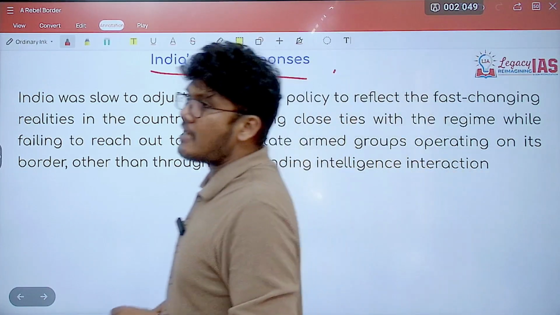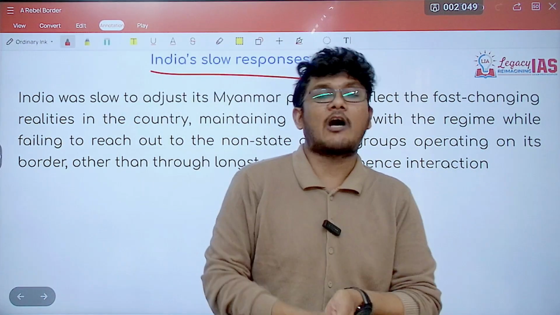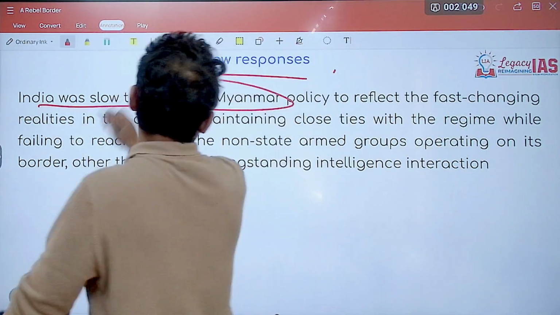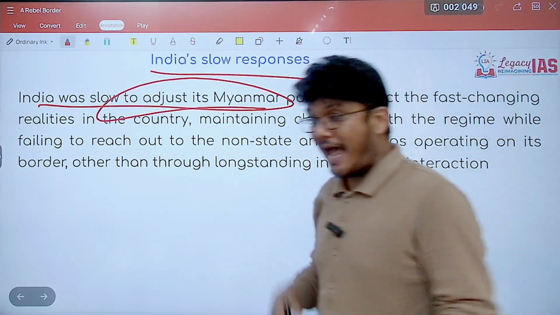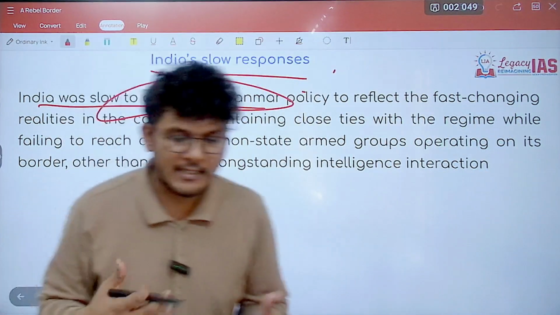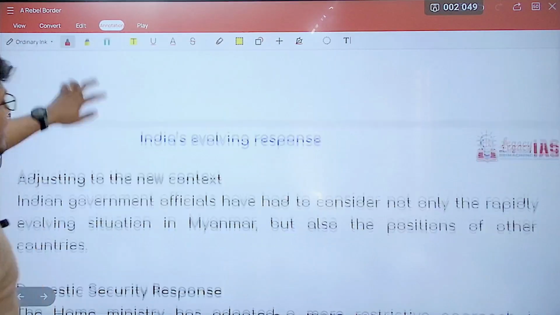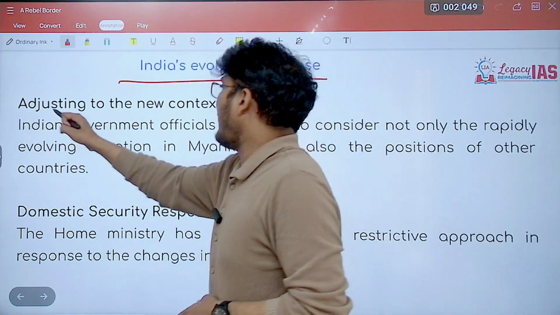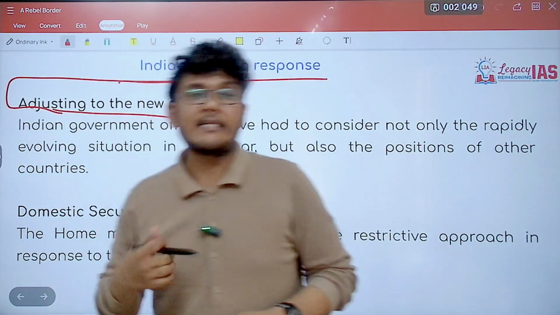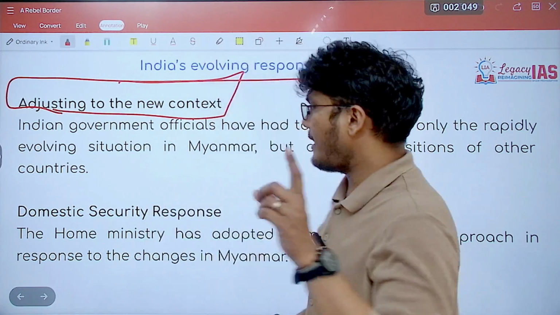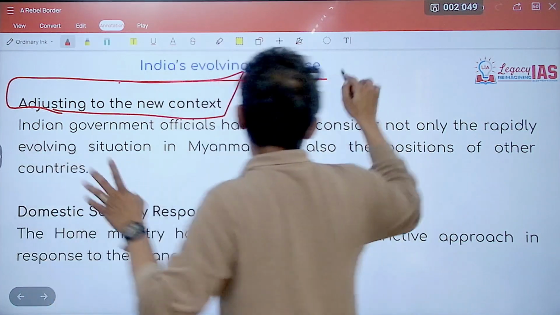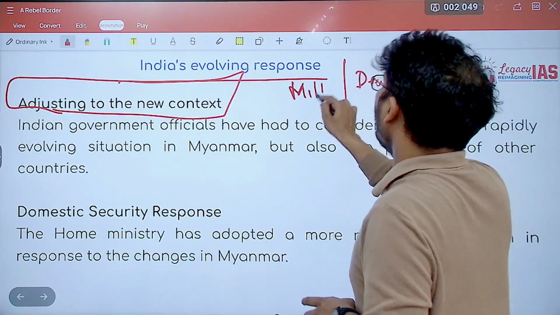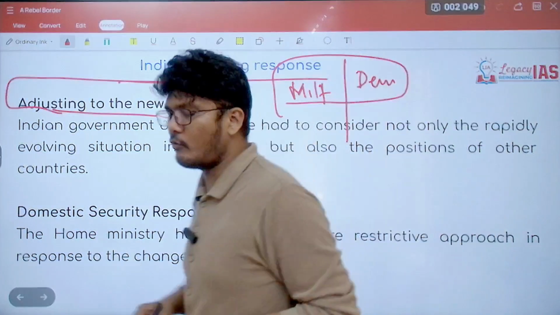Slow as in, see, anyhow you were dealing with the democratic government in a particular way, now you have to deal with the military government, so you have to adjust. So that may take time. So India was slow to adjust its Myanmar policy. The reality was shifting faster, but India's decision making was quite slow. So that is an issue. If you look at India's evolving response, how it has been adjusting to the new context, India keeps on adjusting to the new context. But at the same time, if you have the democratic government ruling or if you have the military coup, of course you will adjust your sails, you will change your policy, but